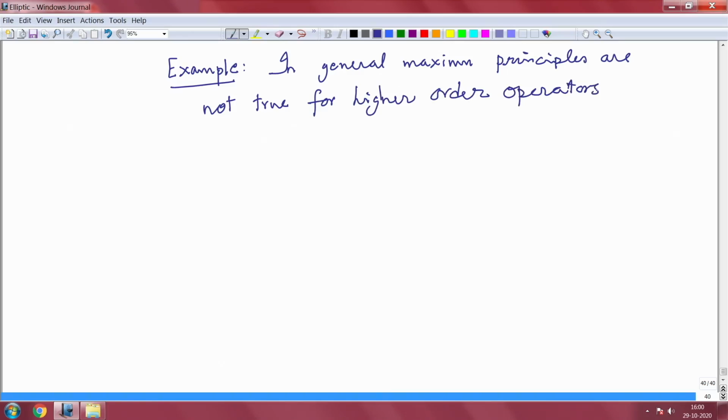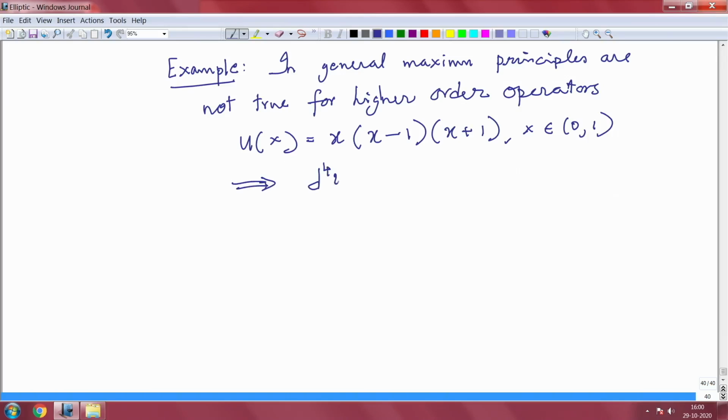Okay. So, look at this example. Consider this function u(x) equal to x into (x minus 1) into (x plus 1) for x in (0, 1). Since this is a third degree polynomial, this immediately implies that d^4 u by dx^4 equals 0. This is equivalent to a fourth order equation, right?